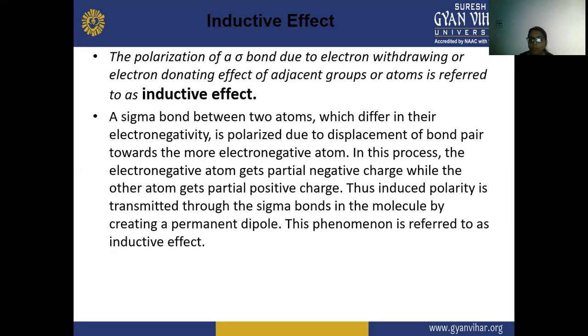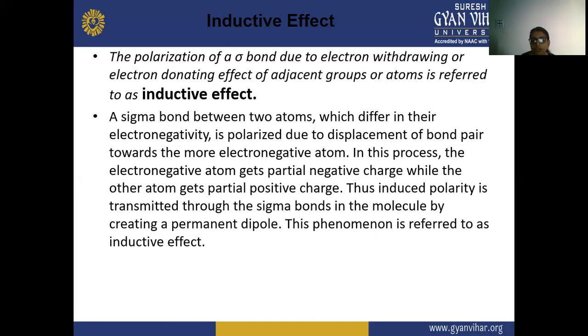There is a polarization of the sigma bond, like in the case of hydrogen halides. In HCl there is a sigma bond between H and Cl, and there is a polarization: Cl is partially negative and H is partially positive. The polarization of the sigma bond is due to this positive and negative effect, which is due to electron withdrawing or electron donating.